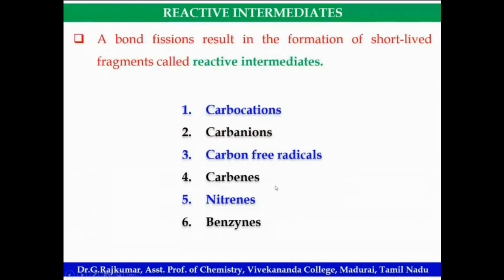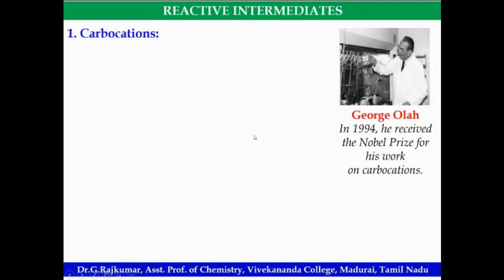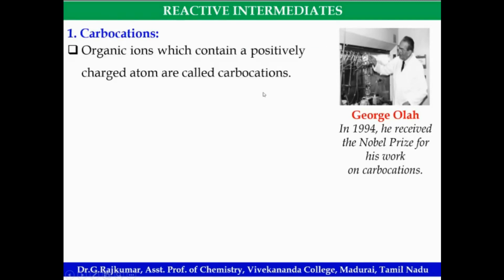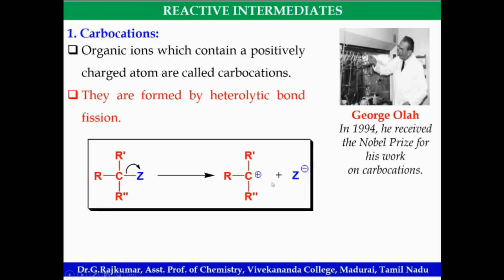So the reactive intermediates are formed as a result of bond cleavage. These are short-lived fragments, mostly unstable, some are stable. So the first one is carbocations. Carbocations are nothing but carbon bearing a positive charge as a result of heterolytic cleavage.